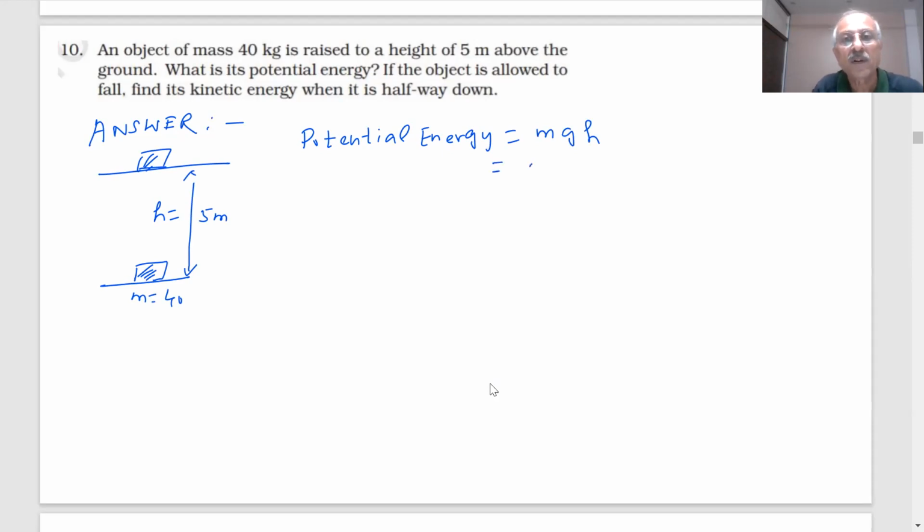Mass is how much? 40 kg. 9.8 meter per second square. Height is 5 meters. What is the value coming? Sir, 2000 joules. Because, sir, I have taken 10 instead of 9.8. Okay. If I take 9.8, then how much is it coming?